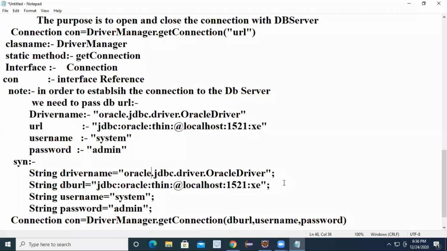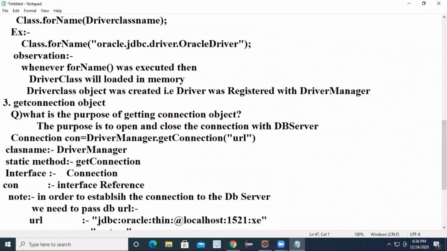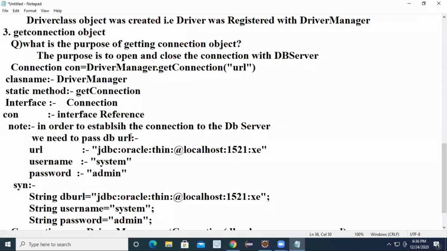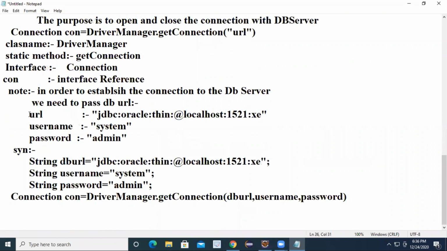Actually, the driver name is not required here. We already gave the driver name for the driver class name. Here only three parameters are needed: database URL, username, and password, so that you will not get any errors. This is a good syntax, because you store individual values in variables.